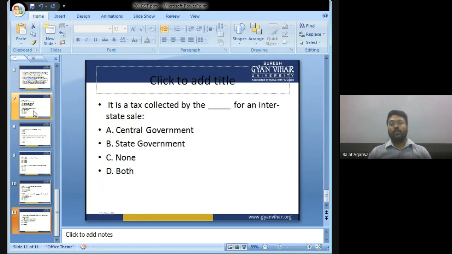So, बच्चों, I hope you all have understood what is GST and environmental law. In the next class, we are going to discuss air pollution, water pollution, and noise pollution.